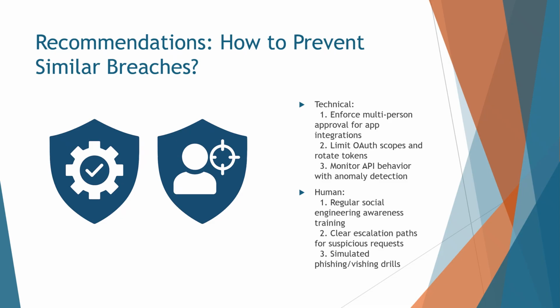So, how do we prevent breaches like this? On the technical side, enforce multi person approval for app integrations. No single employee should have unilateral power. Limit OAuth scopes to the minimum necessary and rotate tokens regularly. Monitor API behavior using anomaly detection tools that flag unusual access patterns. On the human side, conduct regular social engineering awareness training. Teach employees to recognize manipulation tactics.